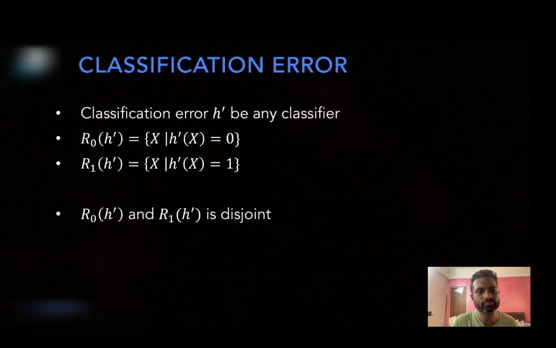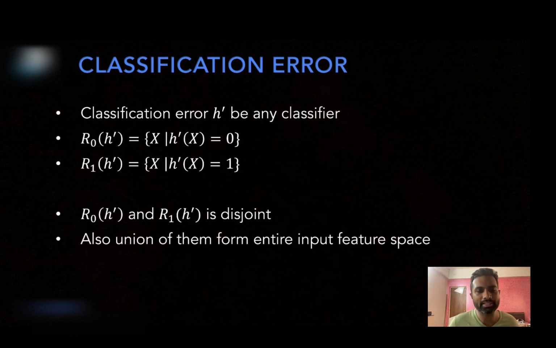Now you need to observe two properties of capital R subscript 0 and capital R subscript 1. First of all, these two sets are disjoint. If a certain X is classified as a 0, that X will not be classified as a 1. Obviously, this is the definition of the classifier. You give a certain X, and you classify it as either 0 or 1. The other property is the union.